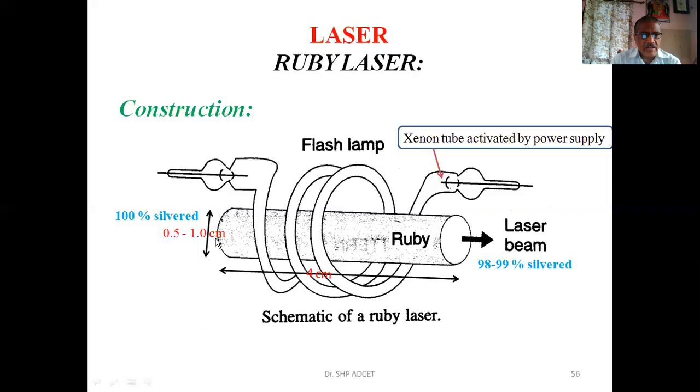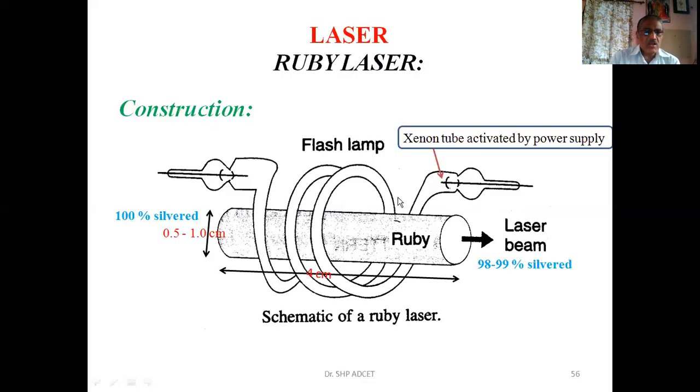Again, I'll repeat: the rod is 4 centimeters long, the diameter is 0.5 to 1 centimeter. This is covered with the flash tube, the helical tube. Both the ends of this rod are covered with mirrors. One mirror is a 100% reflector, so 100% silvered, whereas the other mirror is 98 to 99% silvered.